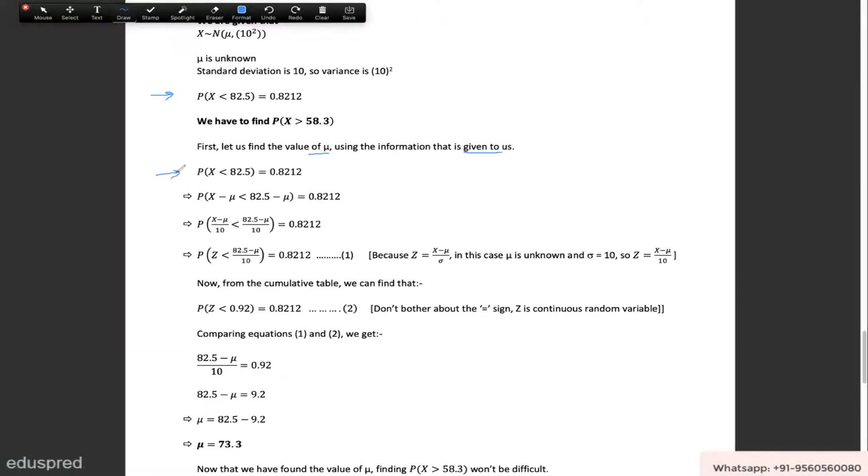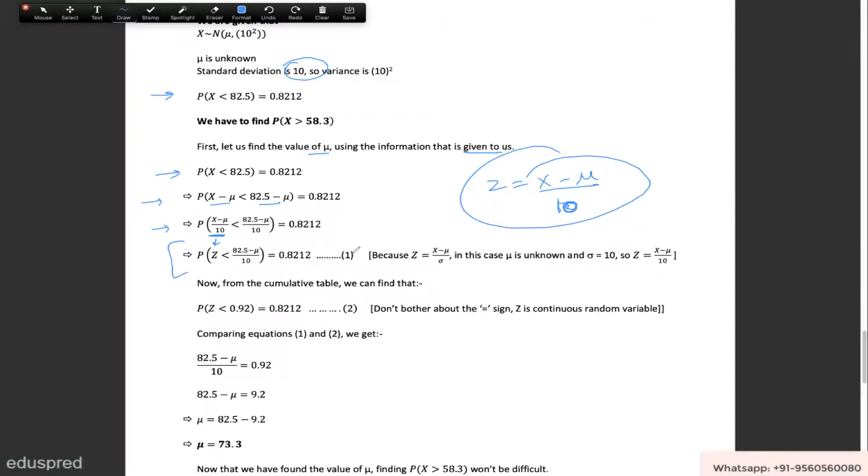So this is what we are given. If I subtract mu from both these sides, then this is what I get. And now I can divide both of these by 10. Once I divide both of these by 10, I will get this. Now over here, this x minus mu divided by 10 is nothing but z, because z is going to be x minus mu divided by the standard deviation, which is 10. Right now we don't know the value of mu, so I've just written mu over here. So this thing that you see over here is z.